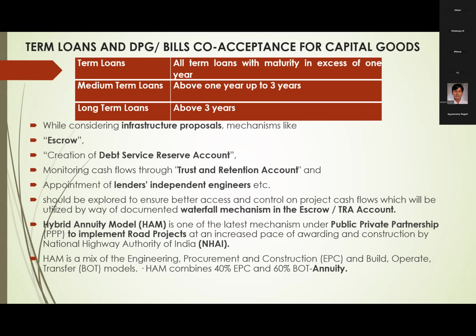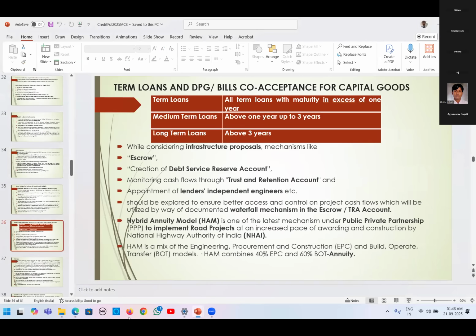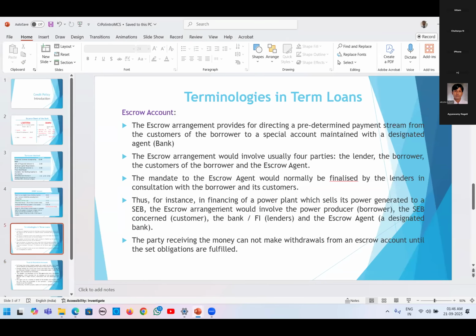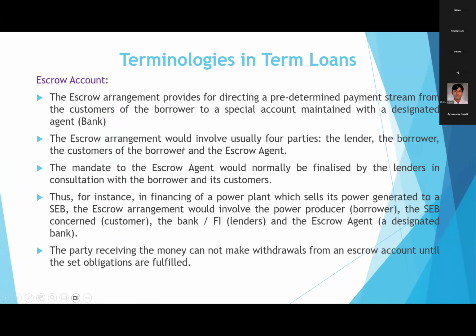Here I will explain again, for understanding, the escrow account definition. Through an example, there will be 4 parties for an escrow account. We have given a loan to one corporate who has constructed a power project.